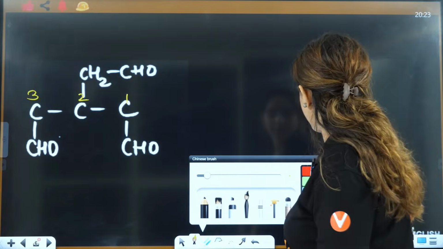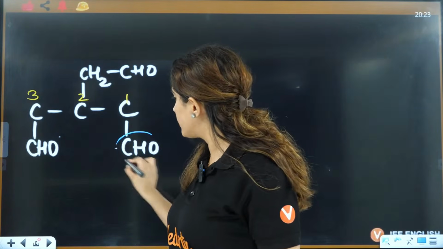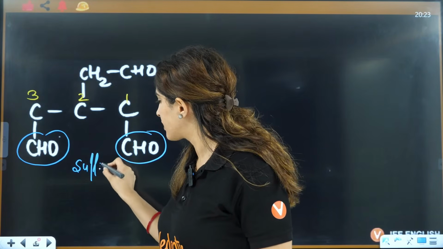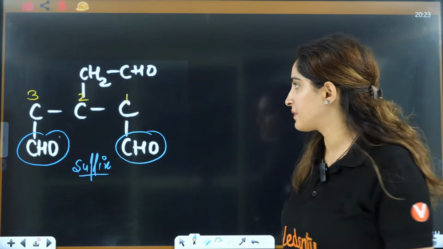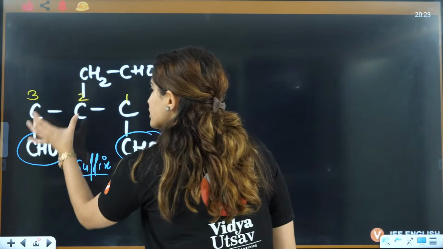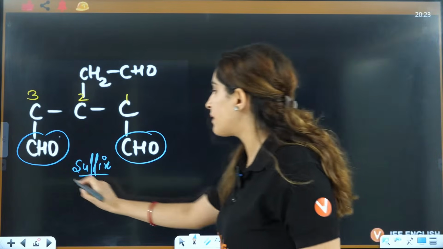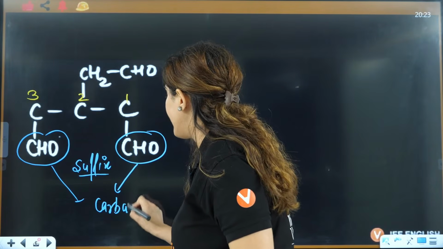Now see, this particular thing will be the suffix because this is attached to the parent chain. This particular thing, CHO, is directly attached to the parent chain. So that's why both of them will have the name carbaldehyde.